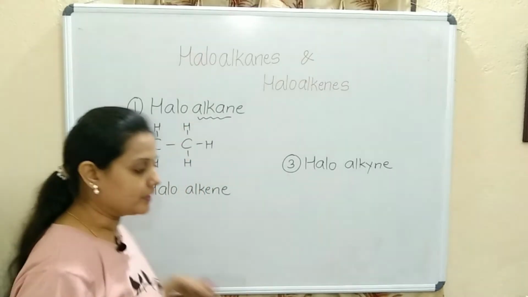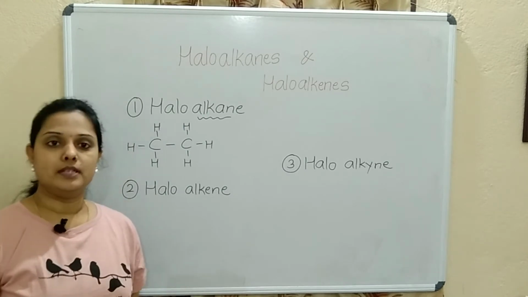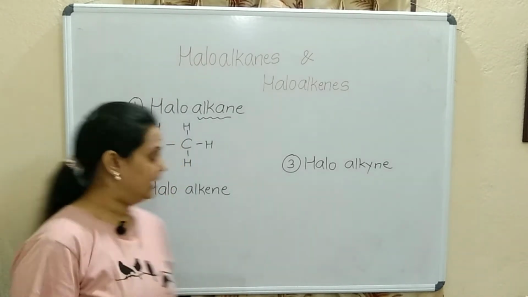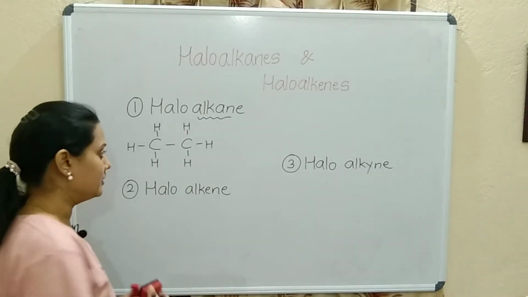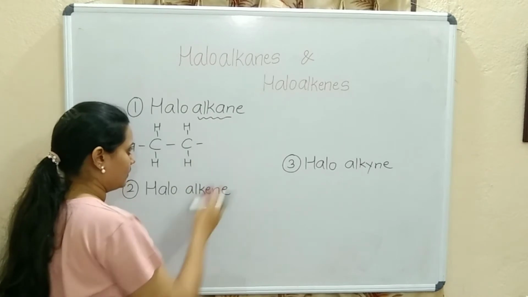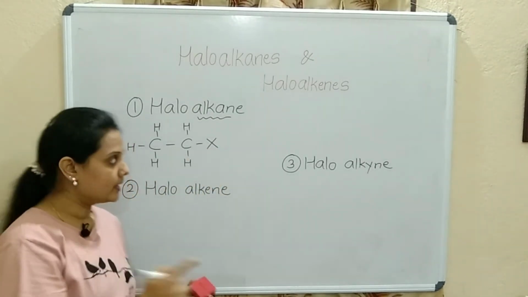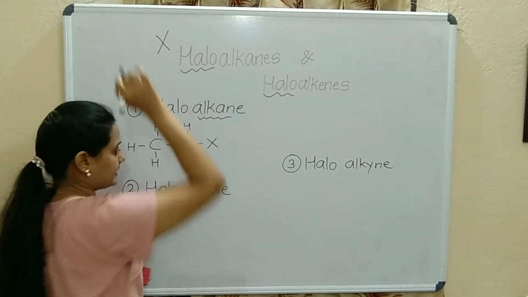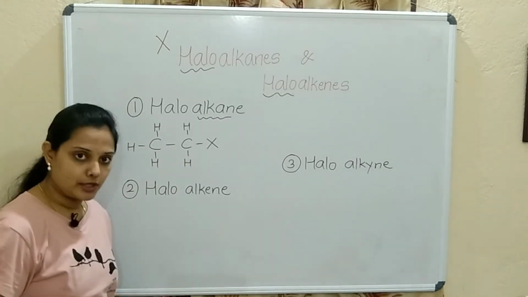One of the hydrogens is substituted by any halogen. It can be fluorine, chlorine, bromine, iodine. So one of the hydrogens is substituted by one of the halogens. I'll write it as X, because halogens we denote with capital X.